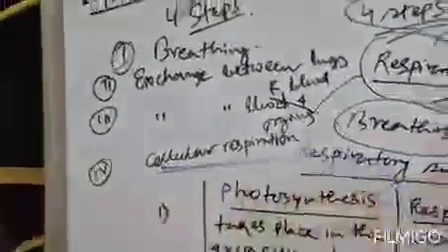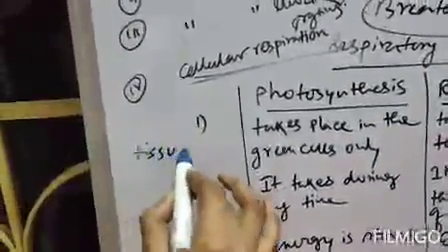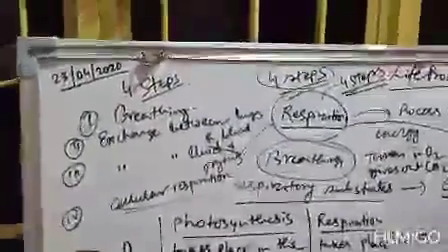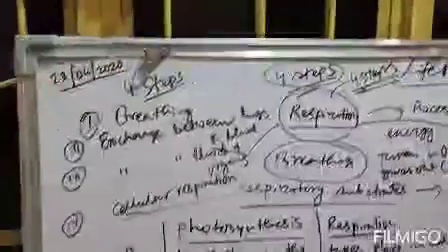Now tell me, what are organs? Organs are composed of tissues. You already know, in the cell chapter you have studied tissue. Clear? Now, organs are made up of different tissues. Different tissues combine together to form organs.